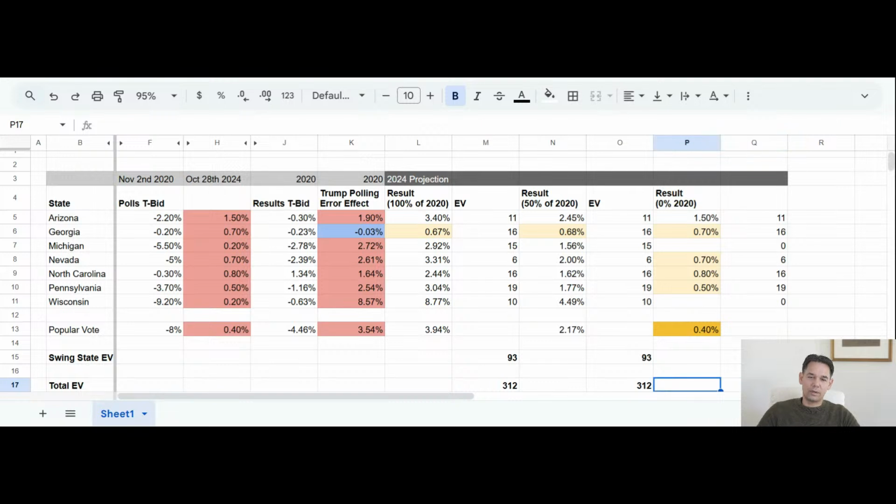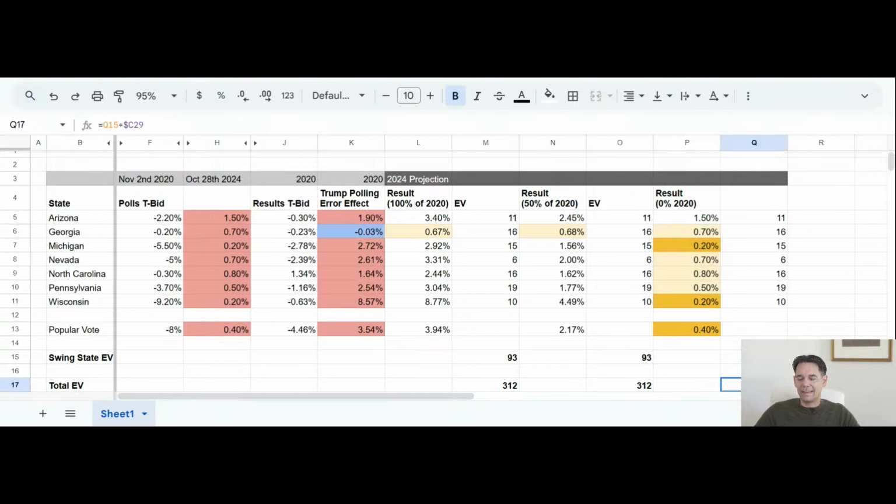Because for more than 312, he would have to go into heavily defended Democrat areas, New Mexico, Virginia. Possible, but the differential he has to overcome is much more than the differential Kamala would have to overcome. So basically, for Trump to have more than 312 electoral votes, he would have to go into states where he is behind much more than any of these numbers.